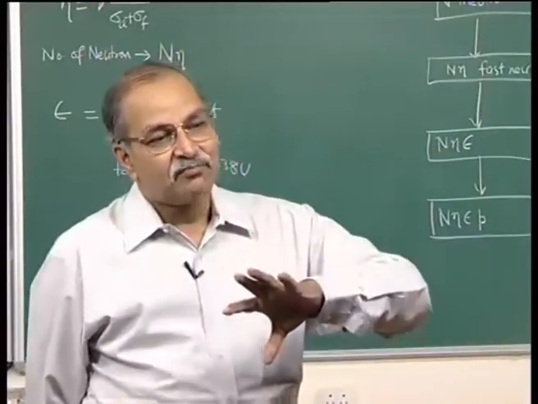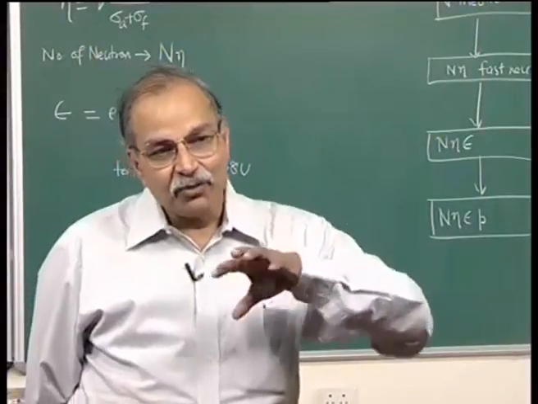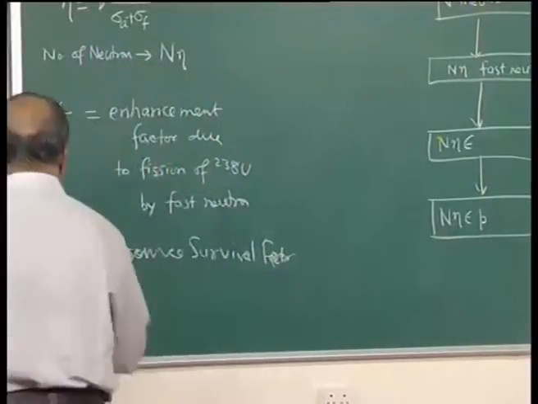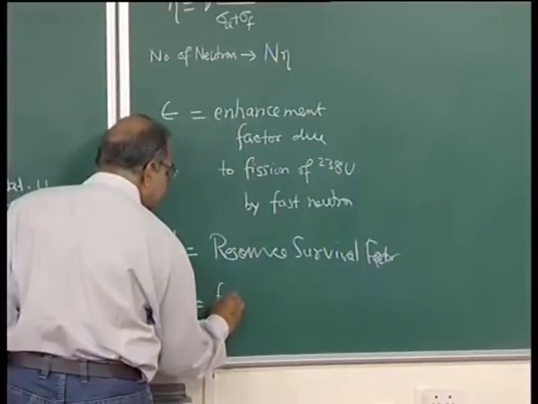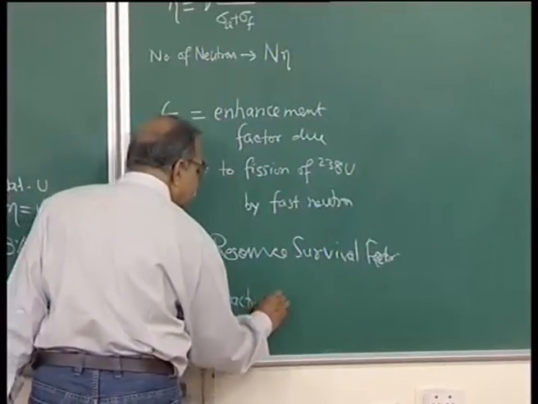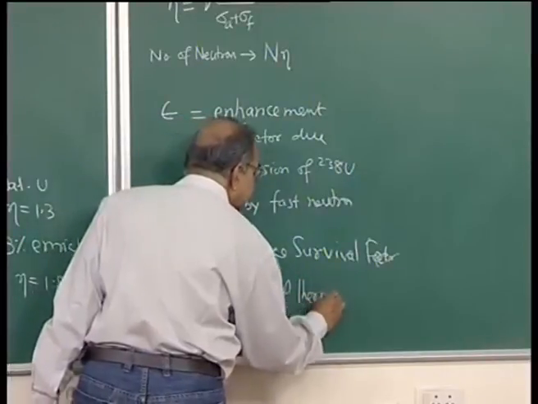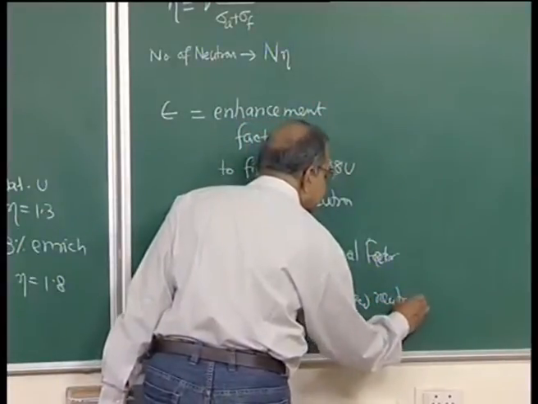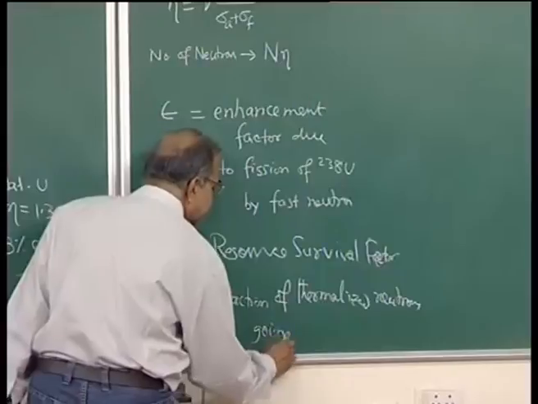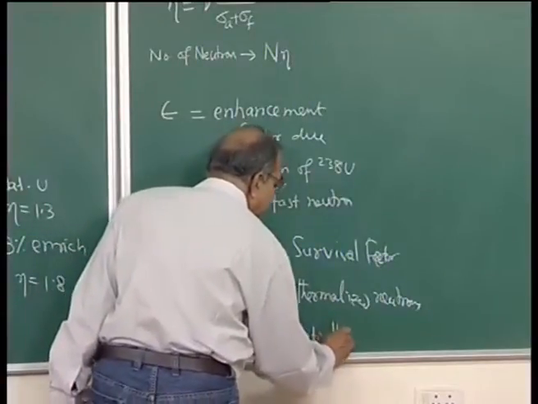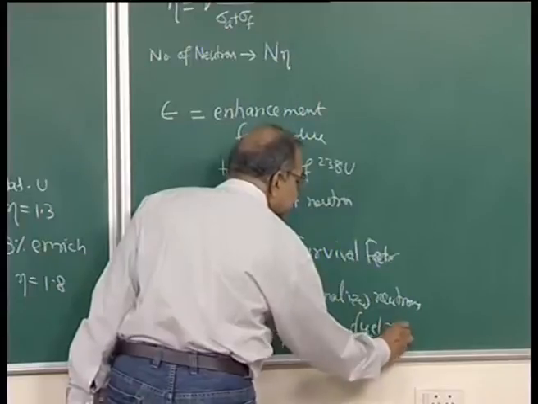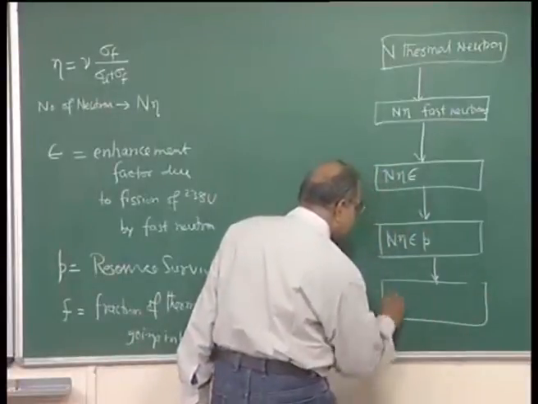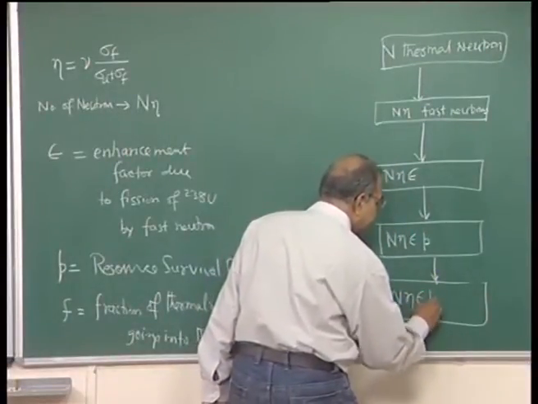So, the part of thermal neutrons which are able to get into the fuel rods, that is written as F. So, F is the fraction of thermalized neutrons going in the fuel rods. So, that is here, and then you get this N, eta, epsilon, P, F.